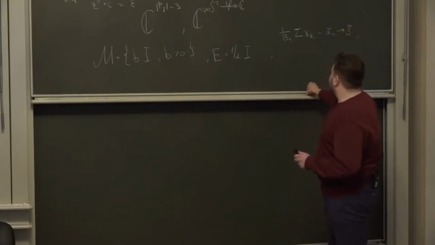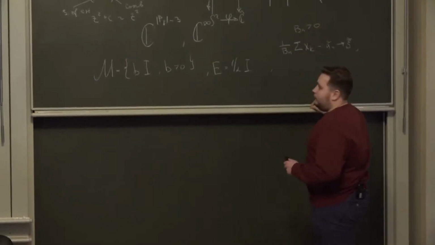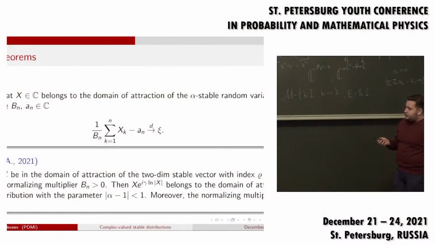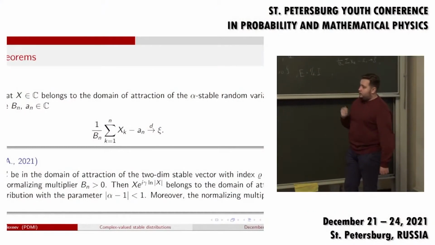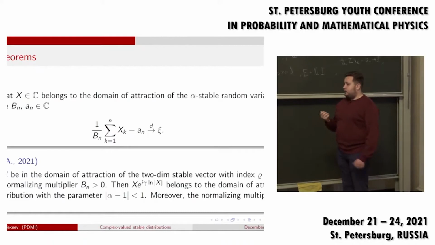And bn is positive. It's actually important in the theorem. Then x times e to the power i gamma logarithm absolute value of x belongs to the domain of attraction of the alpha stable random variable with this parameter alpha. Again, alpha is uniquely defined from the parameters rho and gamma.